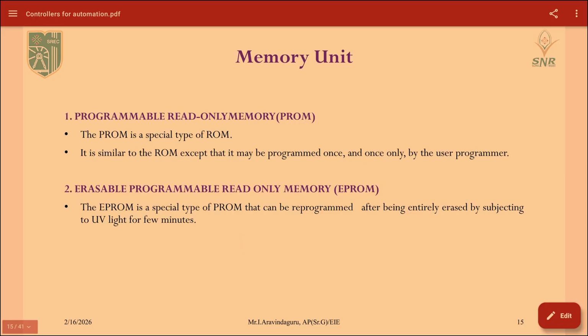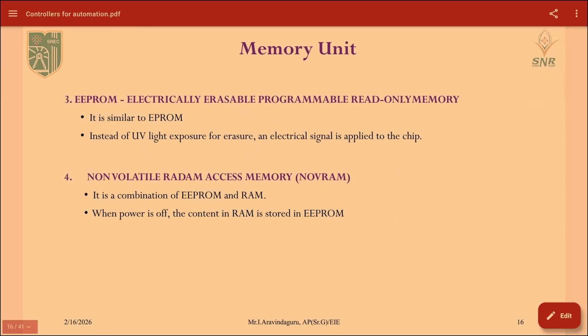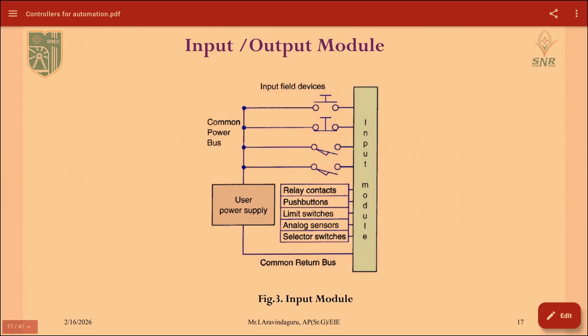Then these are the types of memory units. One is the programmable read-only memory and the erasable programmable read-only memory. Then EEPROM, that is electrically erasable programmable read-only memory. Then there is non-volatile random access memory; RAM is a temporary storage. The others are permanent storage. We can erase them by using electrical signals.